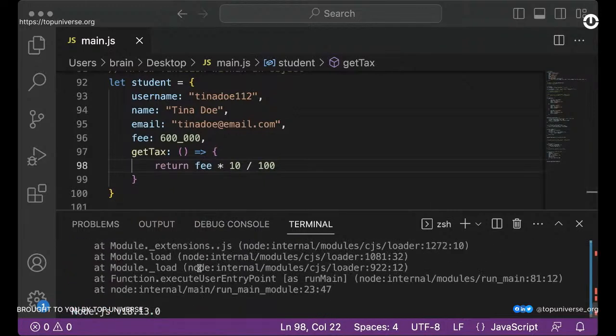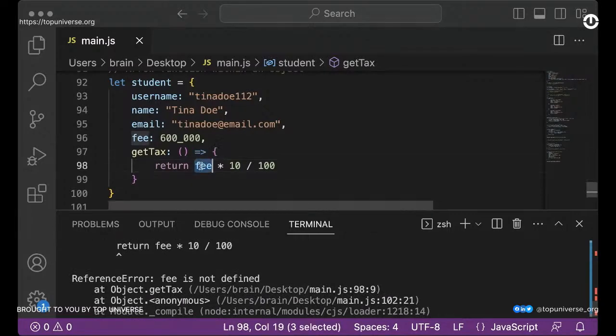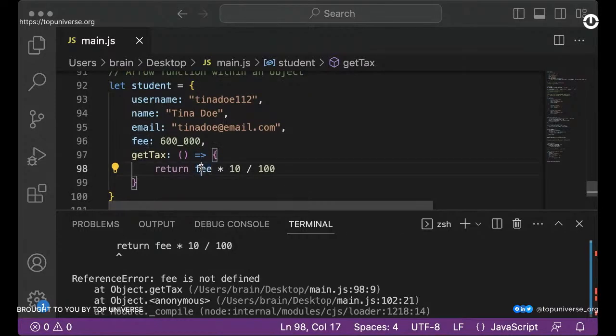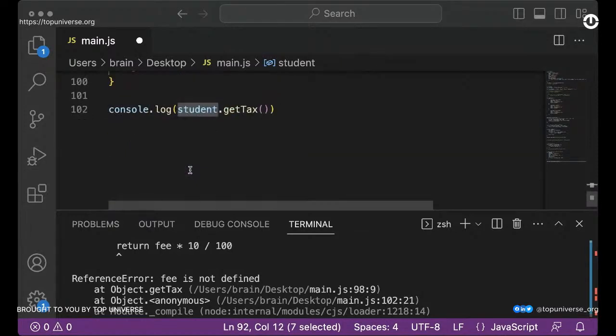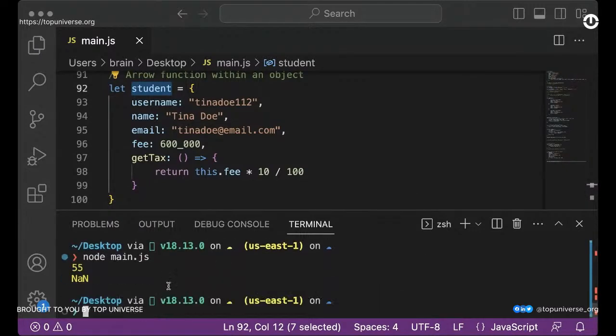If I call this right now, so let's see, we have an error. What exactly does it say? It says fee is not defined. Okay, so fee is not defined. Did I make a mistake somewhere? Oh, yeah, I think I figured this. So let's do this again. I'm going to verify this. So when I say this.fee, oh boy, let's see, this.fee, and I said times 10 divided by 100. Student.getTax. So we have not a number.